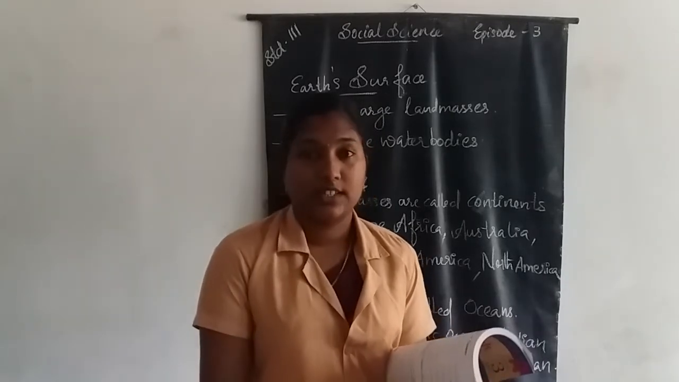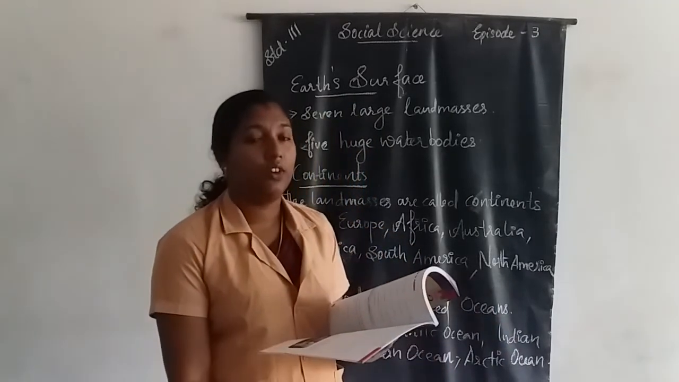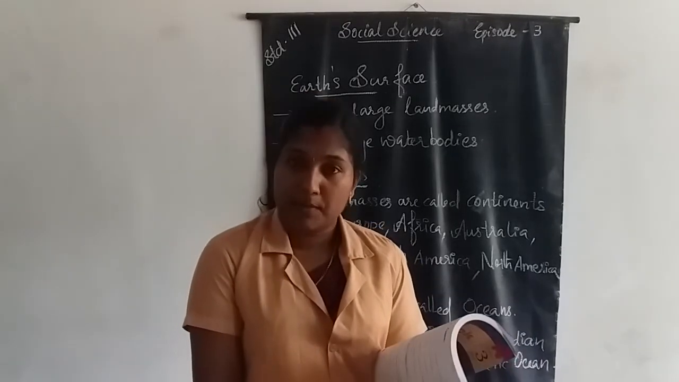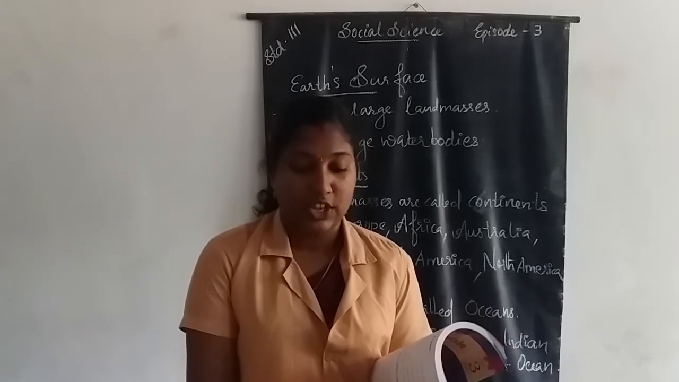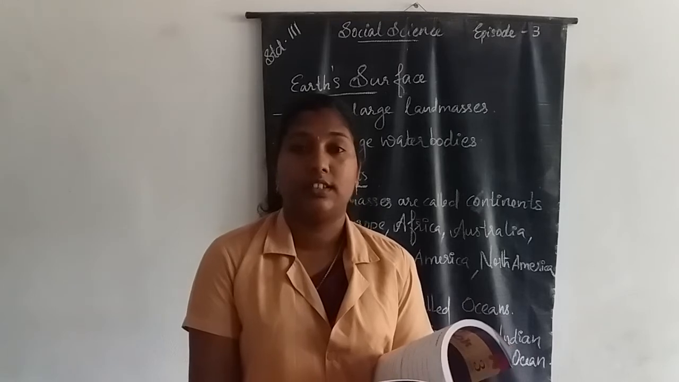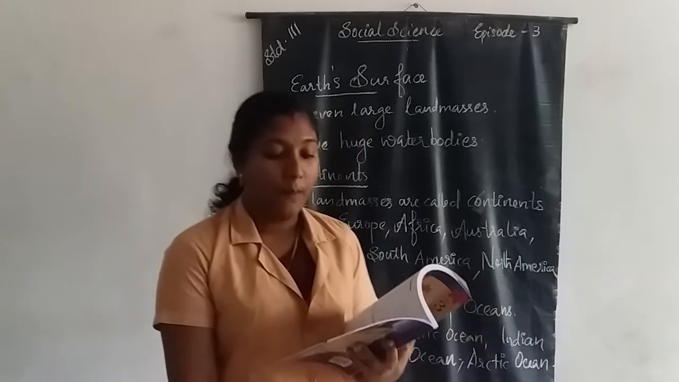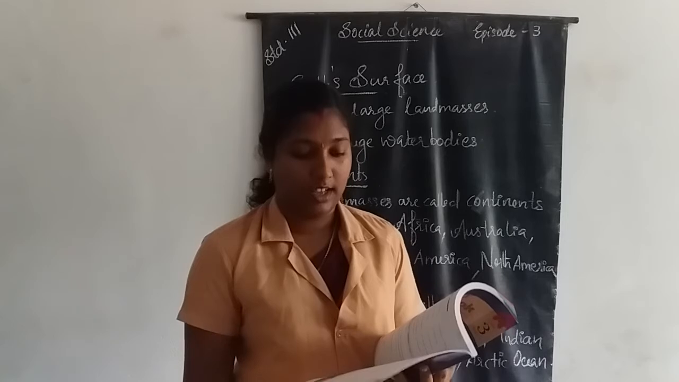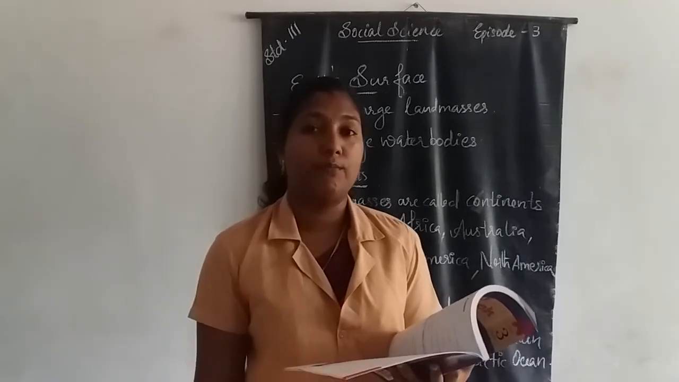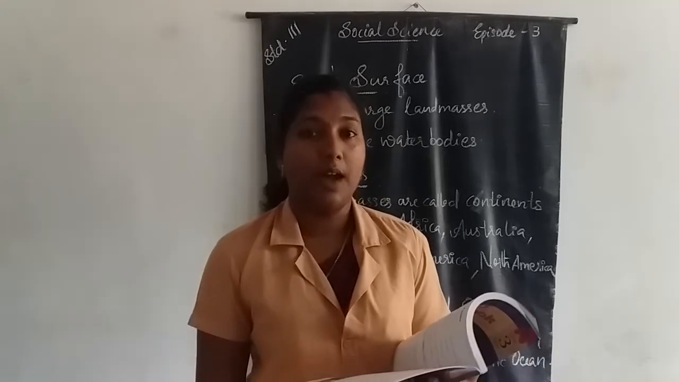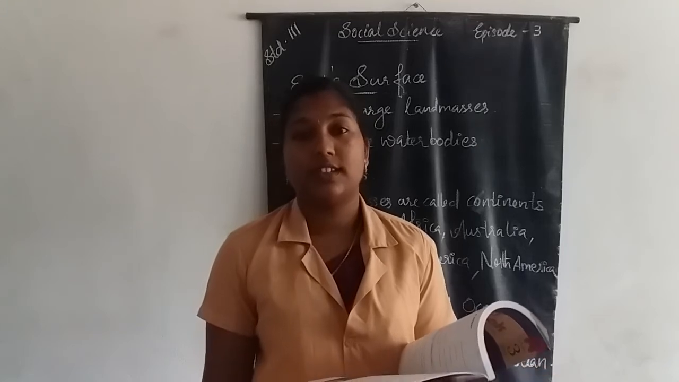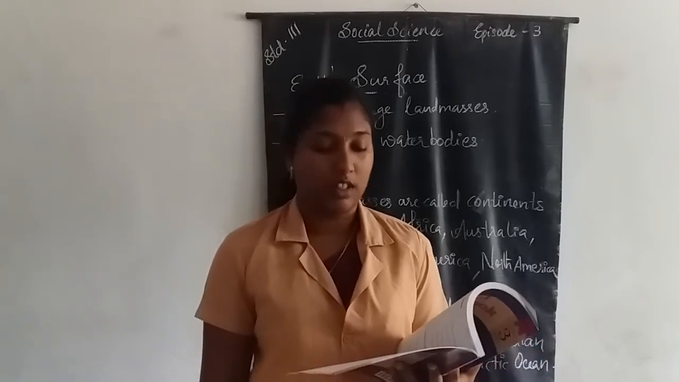What are continents? The land masses are called continents. How many continents are there on Earth? There are 7 continents present on Earth. Which are they? Asia, Europe, Australia, Africa, Antarctica, South America and North America are the 7 continents present on Earth.